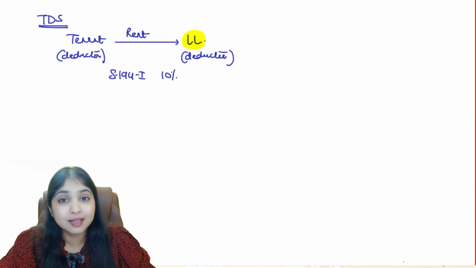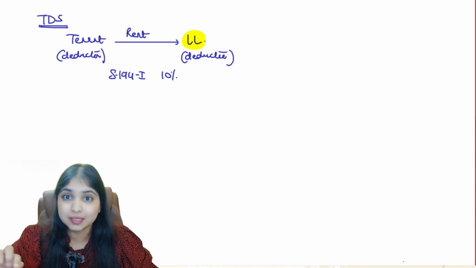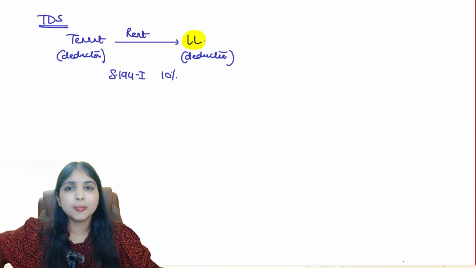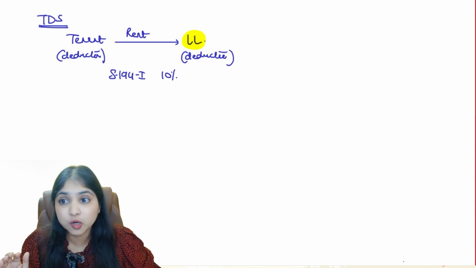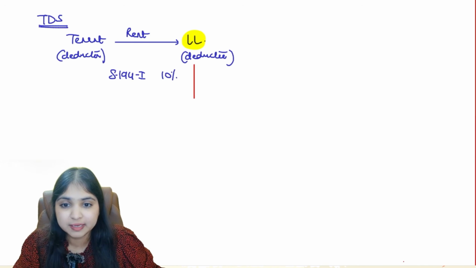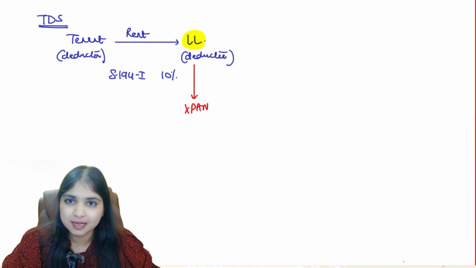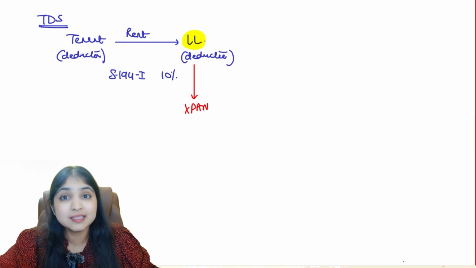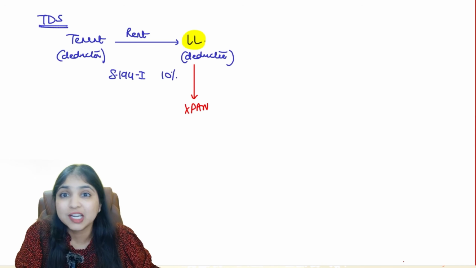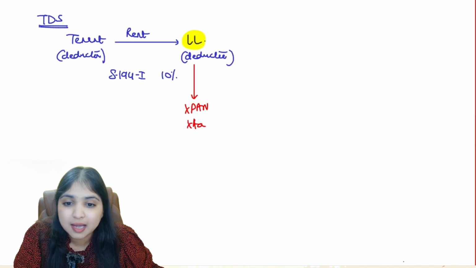Okay guys, now our whole focus right now is on the landlord. This landlord has not linked his PAN with his Aadhaar. So because he has not linked his PAN with his Aadhaar by 31st March 2022, on 1st July 2023 his PAN has become inoperative. PAN has become inoperative means it is as if the landlord is not having a PAN number. Okay, but he's having an Aadhaar number, let us say. But even his Aadhaar is useless from the income tax department's point of view, because his Aadhaar has not been linked with his PAN. So they don't care about his Aadhaar number also.